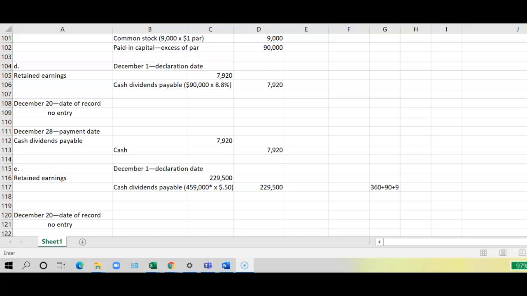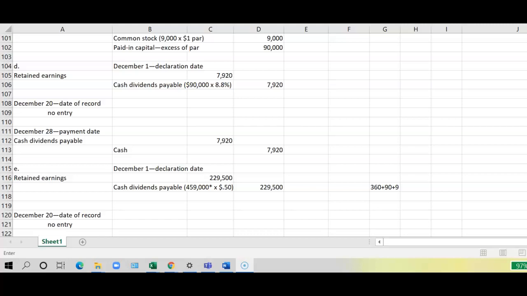On date of record, it's just a memo journal entry. There is no journal entry. They're just formally recording who has to own the stock to receive this dividend, and you have to own the stock on December 20th to receive the dividend. And then the payment date would just be a debit to the cash dividends payable and a credit to cash.